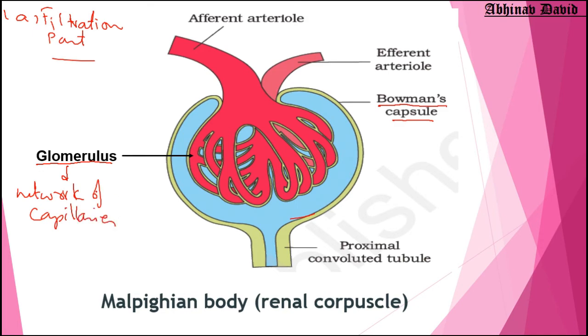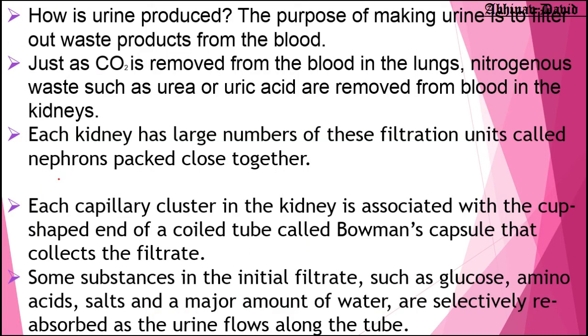Now, what is written in your NCERT? How is urine produced? The purpose of making urine is to filter the waste product from the blood. Just as CO2 is removed from the lungs, the nitrogenous waste such as urea or uric acid, I told you in the beginning, are removed from the blood in the kidneys. So each kidney has a large number of filtration units, called nephrons. Millions of filtration units are there.